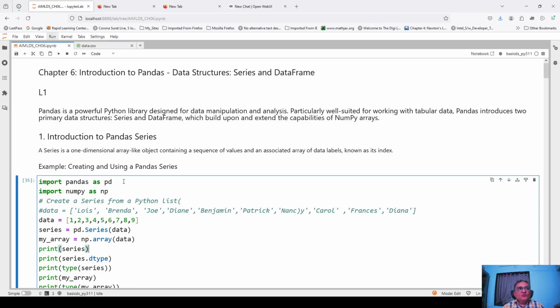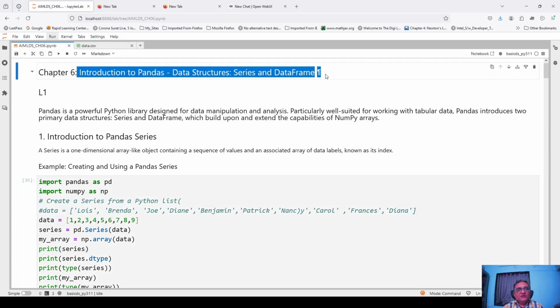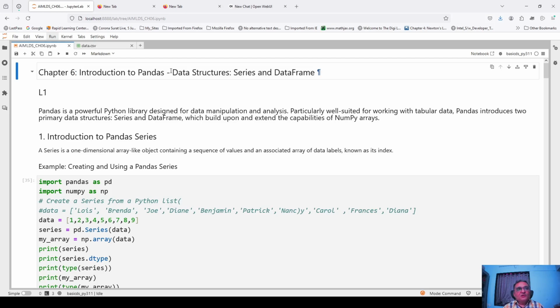Hello and welcome to chapter 6, the very first lecture in our comprehensive course on AI, machine learning and data science. Now, here we want to do an introduction to data science. And here we want to learn about two data structures, Pandas Series and Pandas DataFrame. Introduction to Pandas. Okay, then there is another chapter about more advanced things about Pandas.